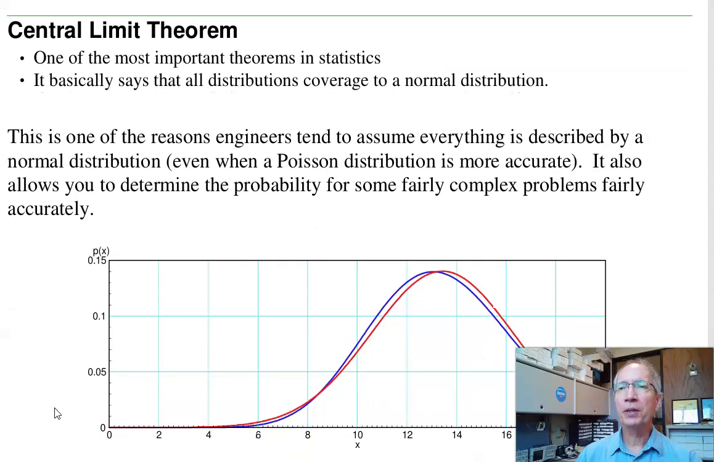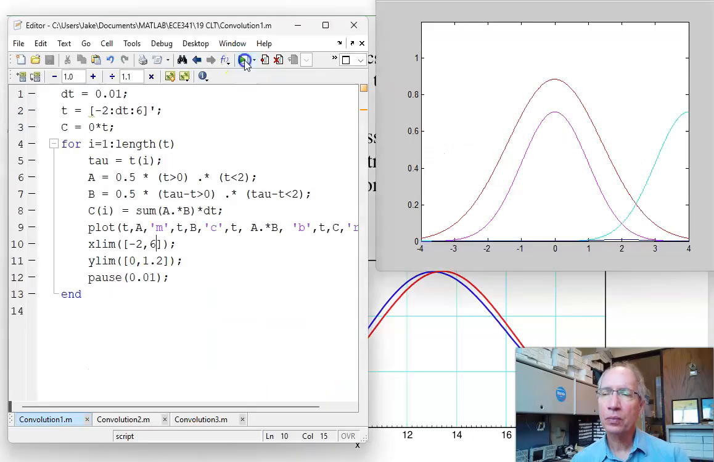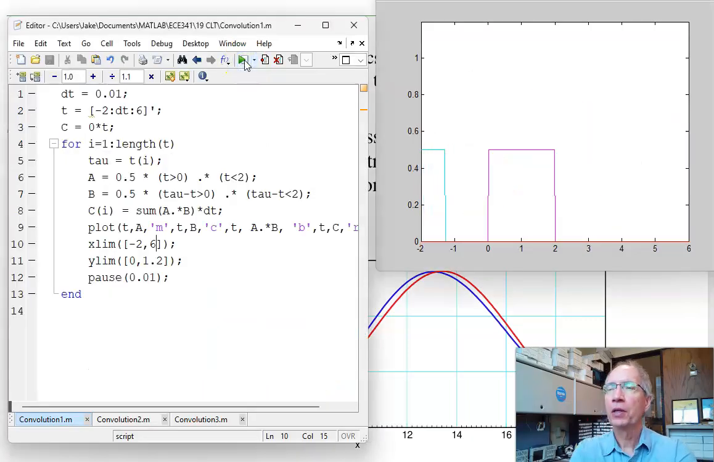Now, the central limit theorem is one of the most important theorems in all statistics. It basically says that all distributions converge to a normal distribution, and once you get to a normal distribution, you're stuck. Normal plus normal is normal. And we've seen this before. For example, if I convolve a uniform distribution with a uniform distribution, the result is no longer uniform. It's a triangle.